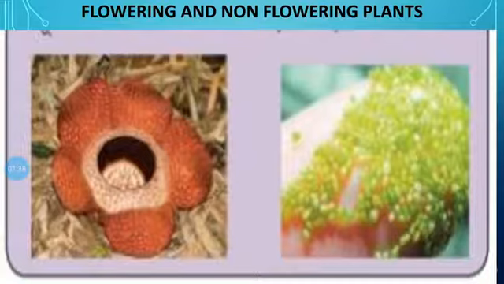That is flower. Flower is the most attractive part of the plant. Plants that bear flowers are called flowering plants, while the plants that never bear flowers are called non-flowering plants. So on this topic, some plants are flowering and some others are non-flowering.